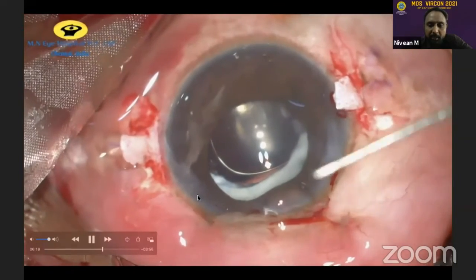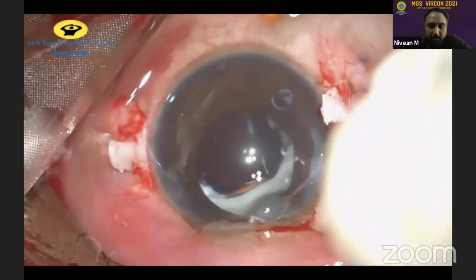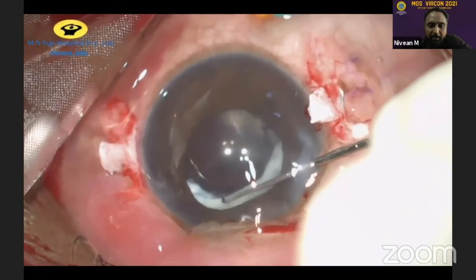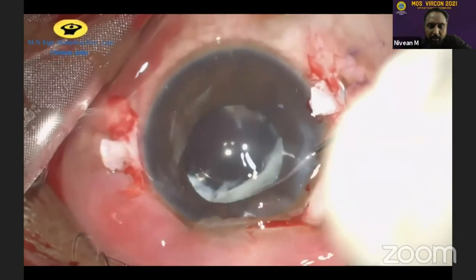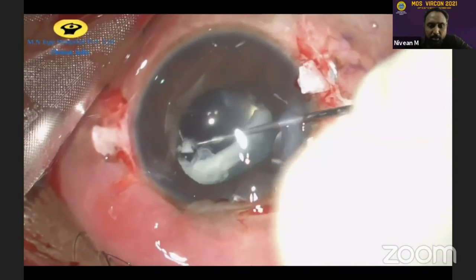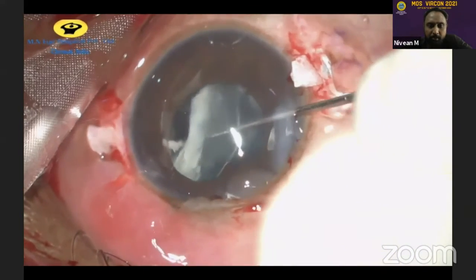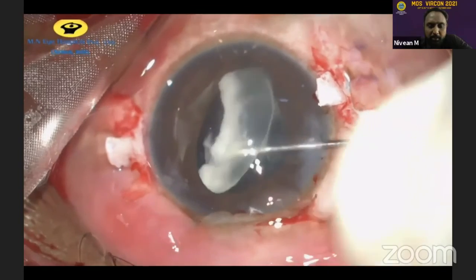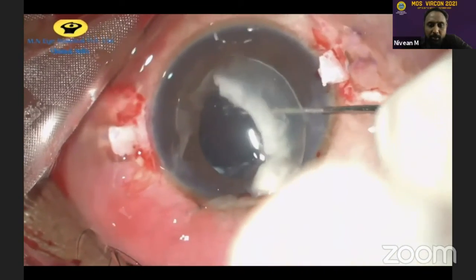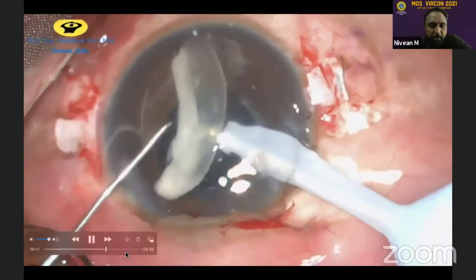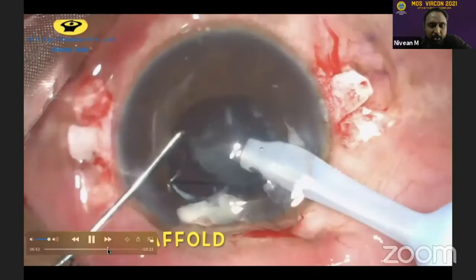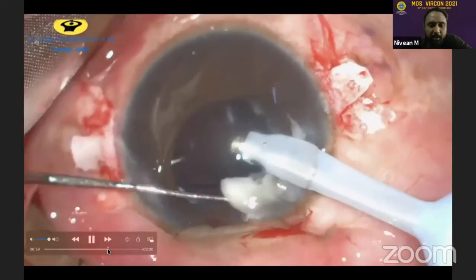So after that, gently we had to make sure that the material was dialed into the anterior chamber. Sometimes it is difficult to just aspirate these remnants of the nucleus. So using the T-flex as a scaffold, the Soemmering ring was brought into the anterior chamber, and using very low parameters, it was phacoemulsified, making sure we don't lose any of the fragments behind.